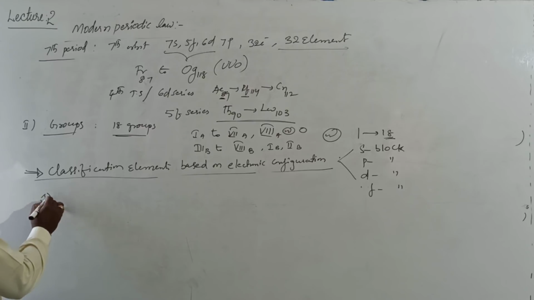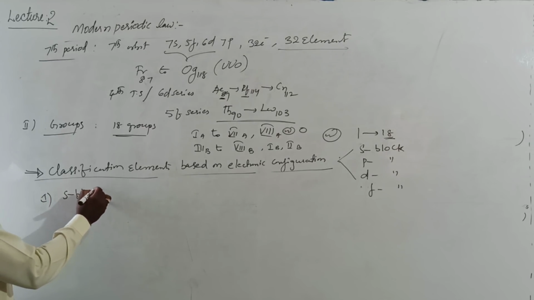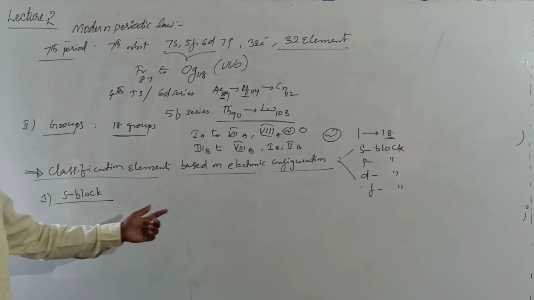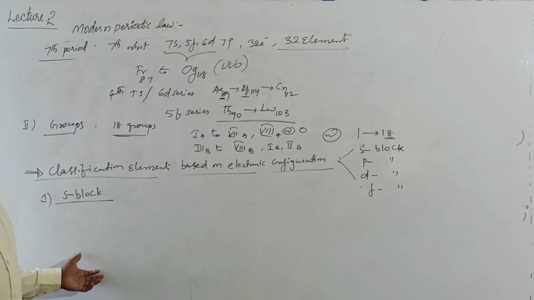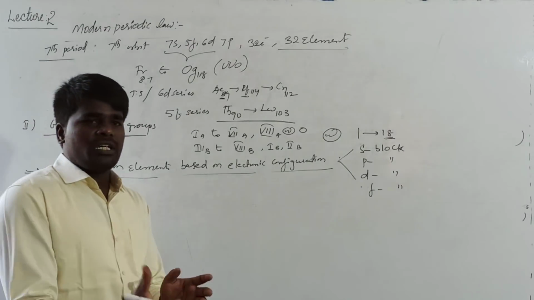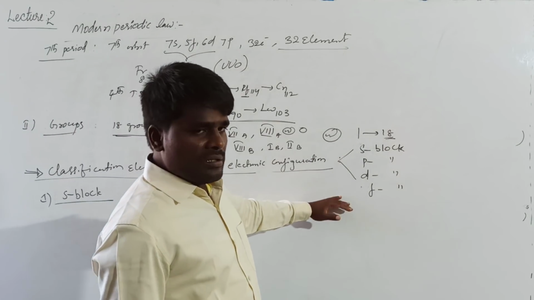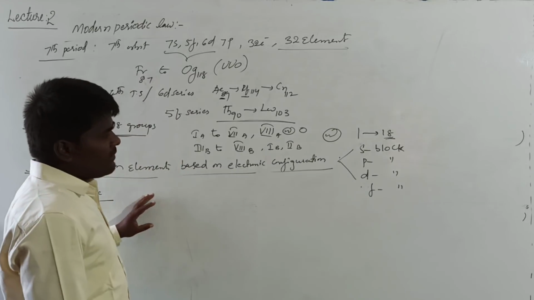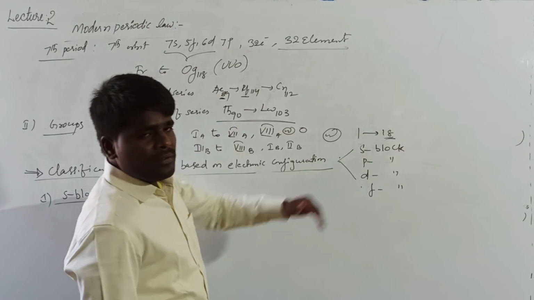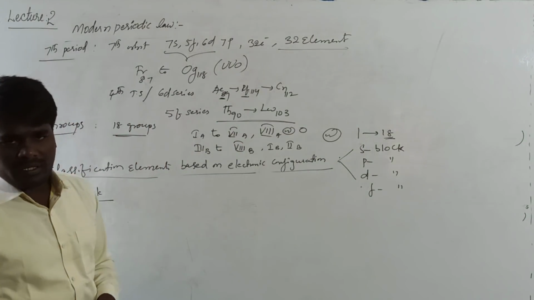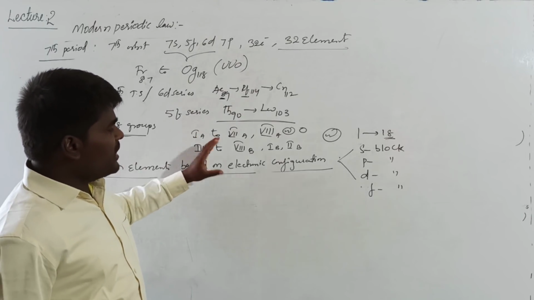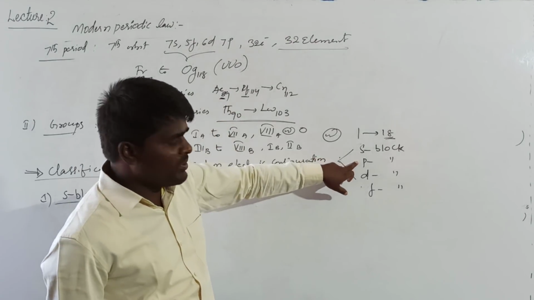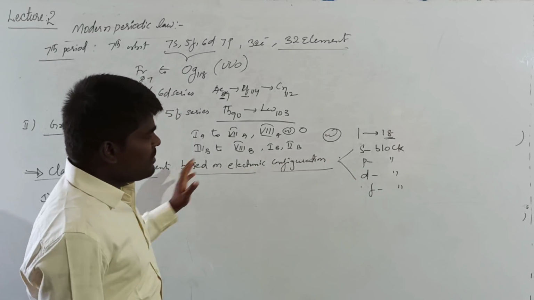What is the first block? s block. The criterion for this classification of elements into blocks is the entry of the differentiating electron into an atomic orbital. If the differentiating electron of an element enters the s orbital, that element comes under the s block. If it enters the p orbital, that element comes under the p block.